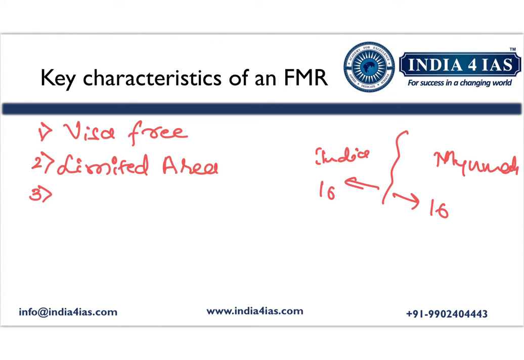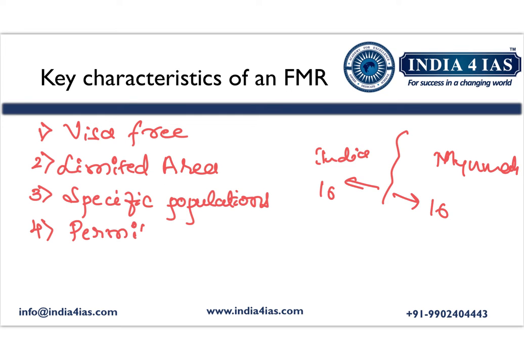The third characteristic is it applies to specific populations, not the whole population residing in that area. Specific populations means the populations which share common ethnicity, religion, race and culture. So in order to preserve their indigenous culture, the free movement regime is opted. The fourth characteristic is the requirement of permits or passes. This applies to some specific free movement regimes, not all of them. The requirement is mentioned in the agreement between the two countries.